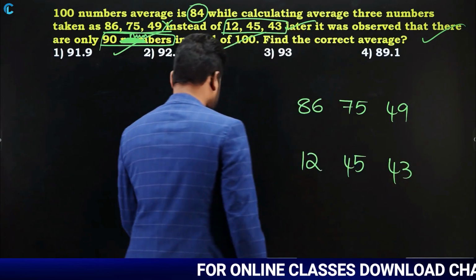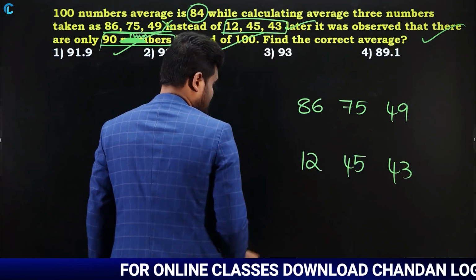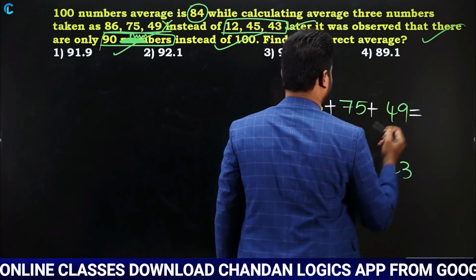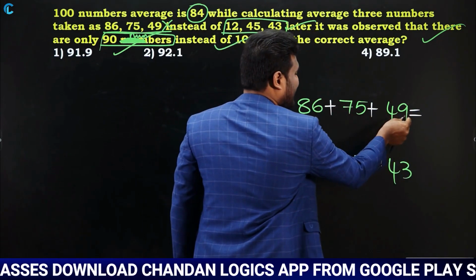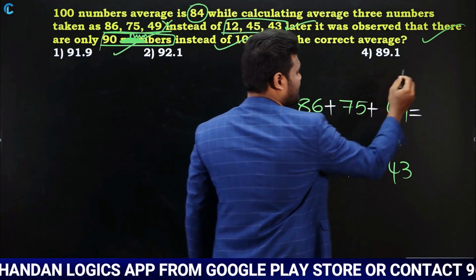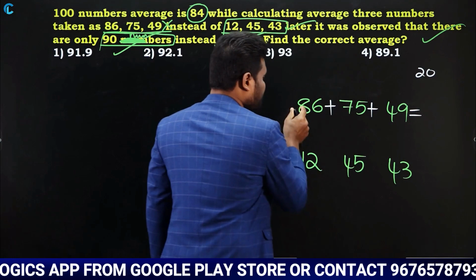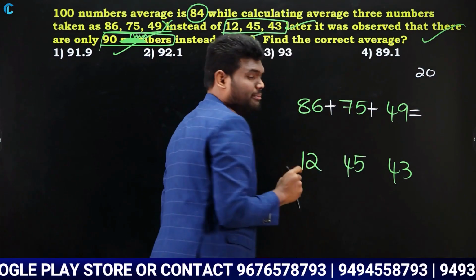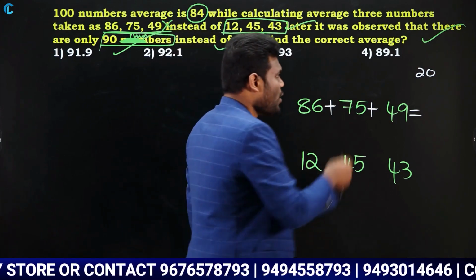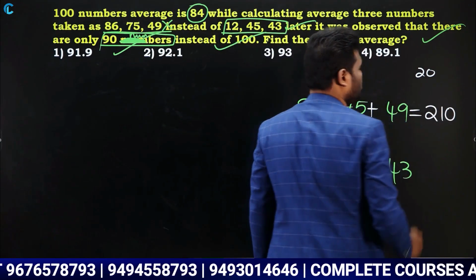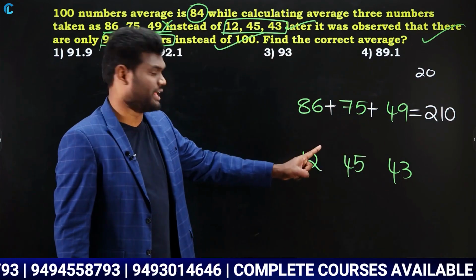Now add these numbers. 86 plus 75 plus 49: 9 plus 6 is 15, 15 plus 5 is 20. Similarly, 8 plus 4 is 12, 12 plus 7 is 19, which is 190. 190 plus 20 is 210. So the sum is 210.